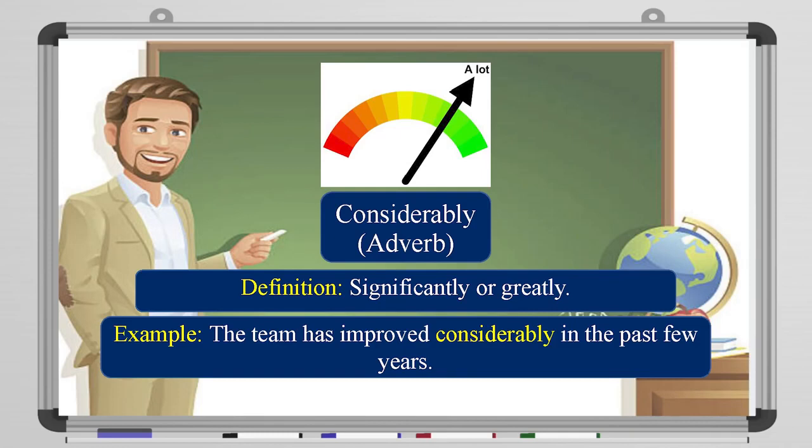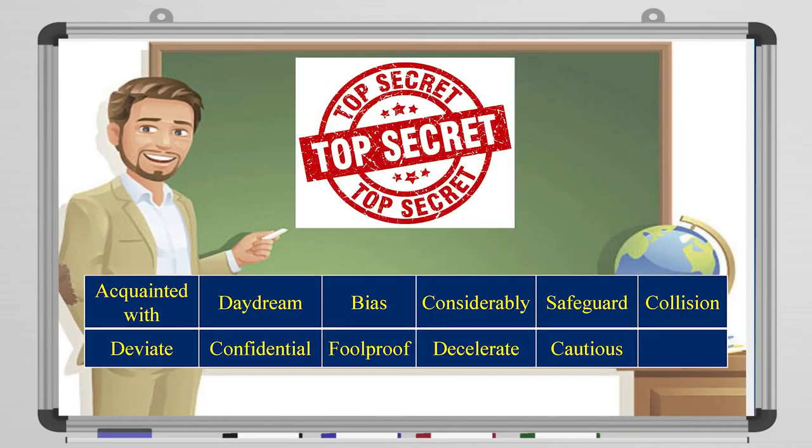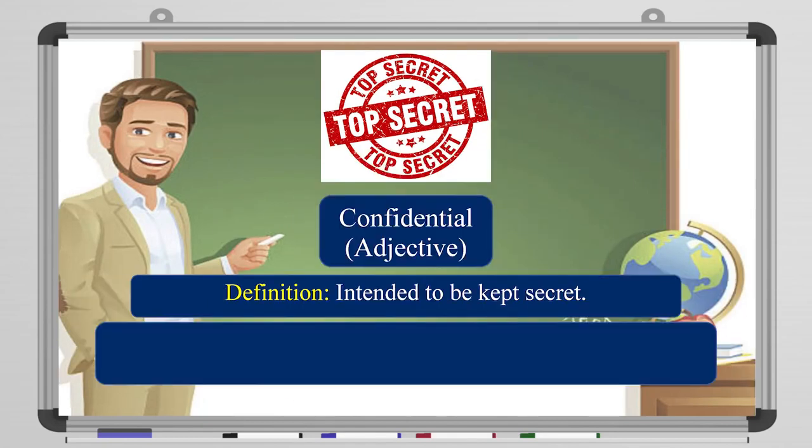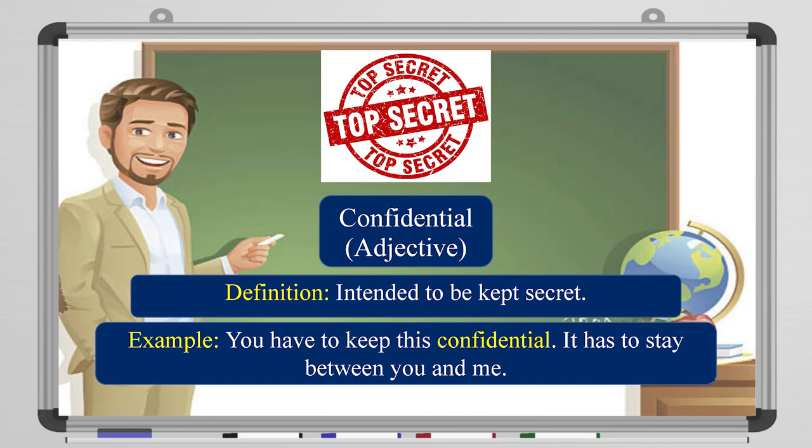All right? Next, top secret. So what does it mean? It means confidential. It's an adjective intended to be kept secret. That's the meaning of the word. For example, you have to keep this confidential. It has to stay between you and me, between us.